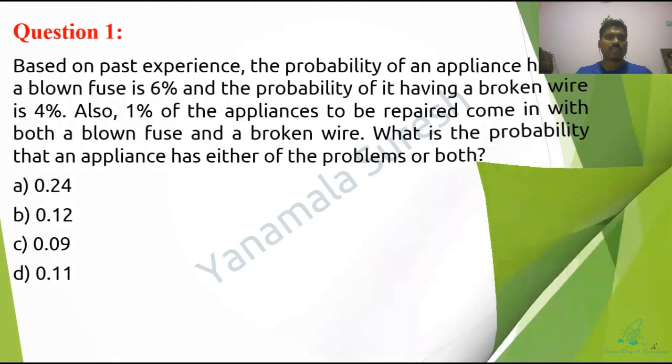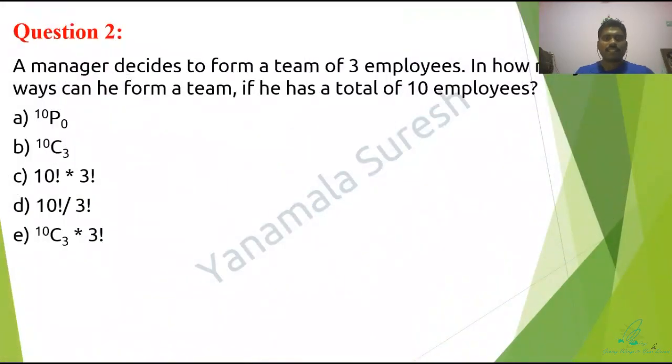Next one. A manager decides to form a team of 3 employees. In how many ways can he form a team if he has a total of 10 employees? This question comes under combinations. Out of 10 employees, you need to form a team of 3, so we go ahead with selection. Out of 10 people, I need to select only 3 people to form a team. That's it, 10C3. Clear? Next one, guys.